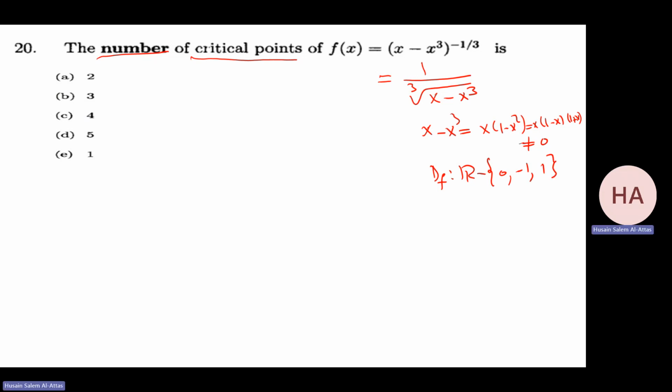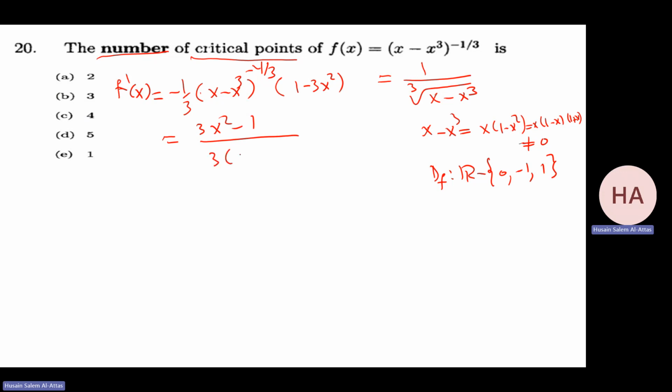Okay, now let me find f prime. What will be f prime? It will be minus 1 over 3, (x minus x cubed) to the minus 4 over 3, times the derivative of this, 1 minus 3x squared. So I can rewrite it as (3x squared minus 1) over 3(x minus x cubed), or you can make it a cubic root, all to the power.